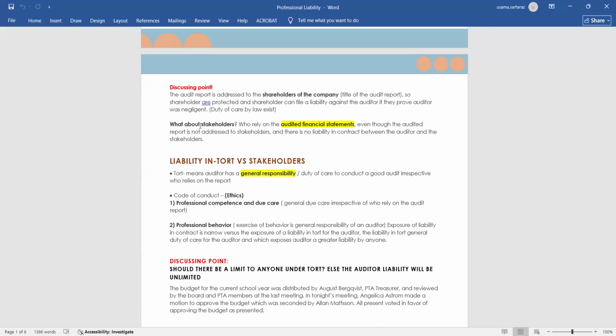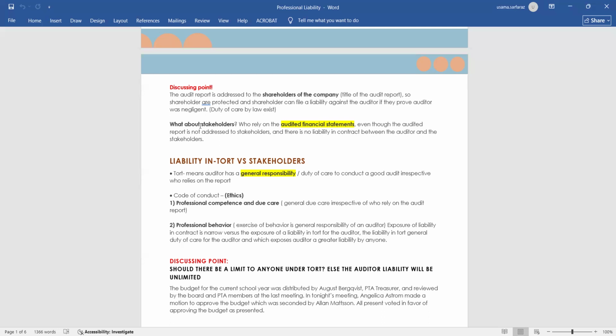So in this case, the report is for the shareholder because I have mentioned that the company was a private company. Now move to case 2. Let's say I have been appointed to do an audit of ABC listed company. Listed companies' financial statements are for the general public so that they can invest in the company based on their audited financial statement. So it means the auditor is not only responsible for the shareholders, the auditor is also responsible for the general public.